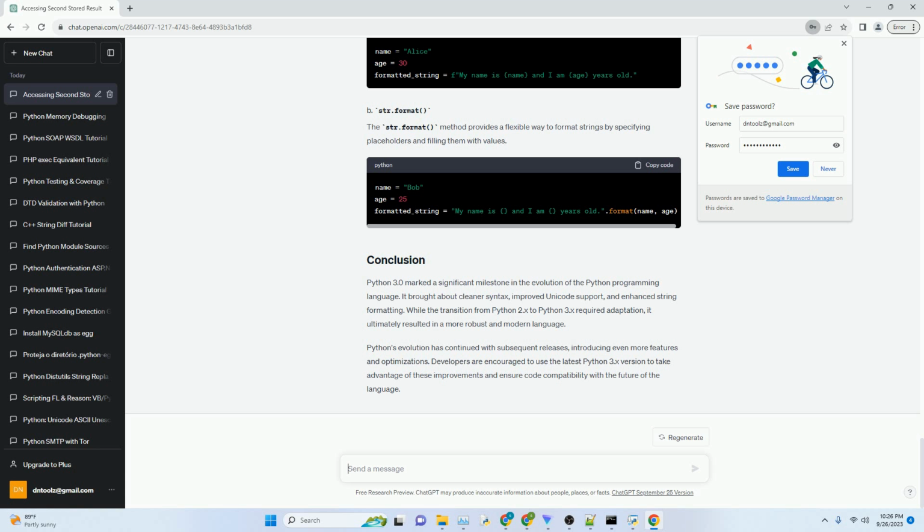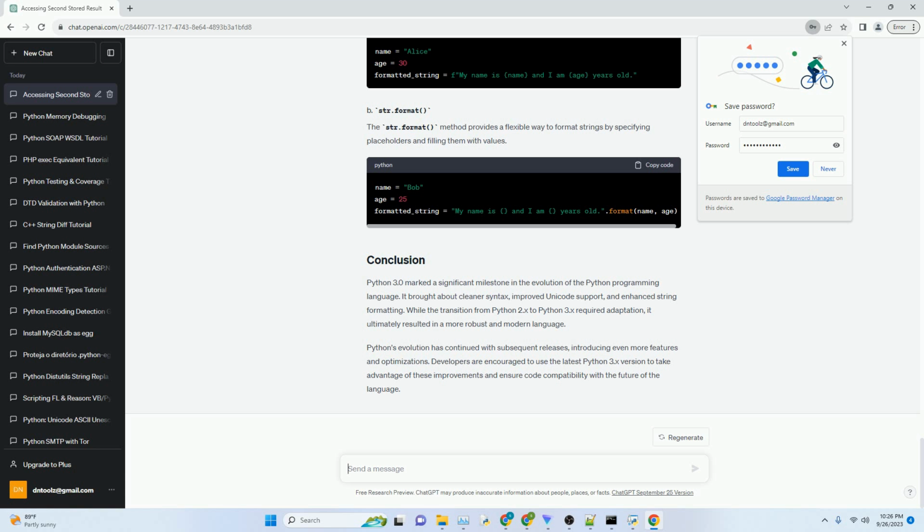Python 3.0 introduced new ways to format strings, making it more versatile and readable. F-strings allow you to embed expressions inside string literals, making string formatting concise and intuitive. The str.format method provides a flexible way to format strings by specifying placeholders and filling them with values.